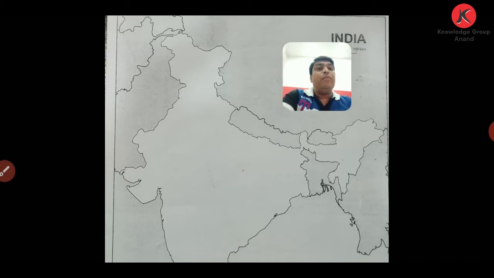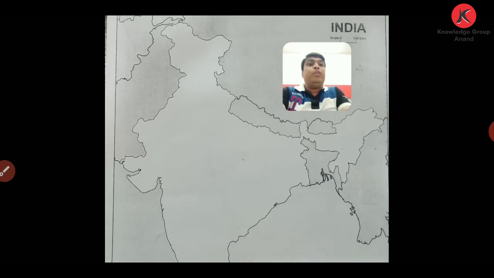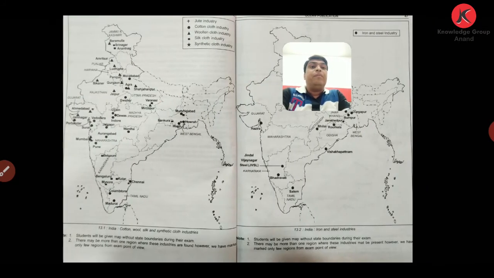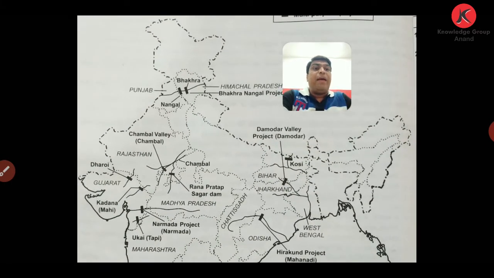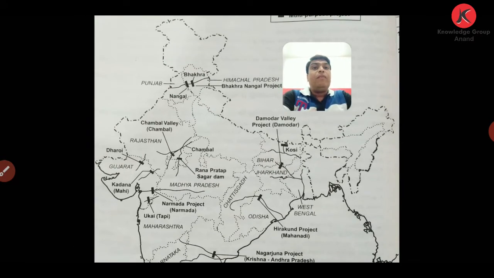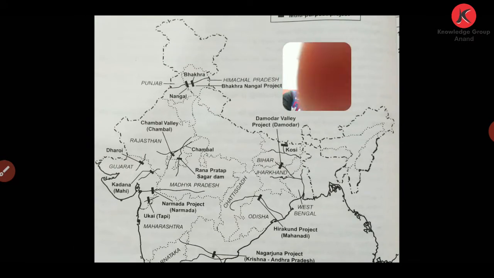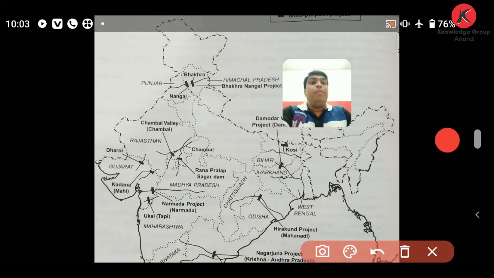Friends, let us see about the multipurpose project. Here, this is the map of particular multipurpose projects, where you can clearly see at the top that the Bhakra Nangal project is given.